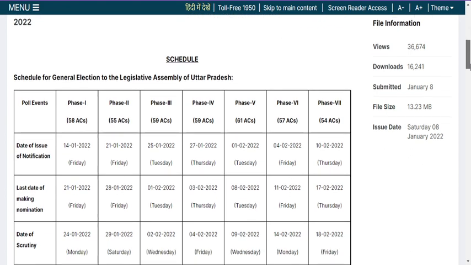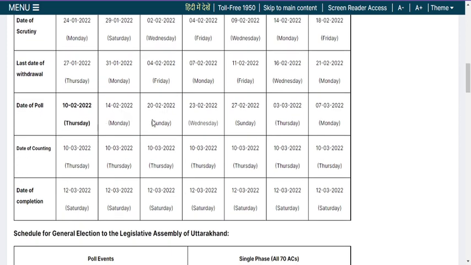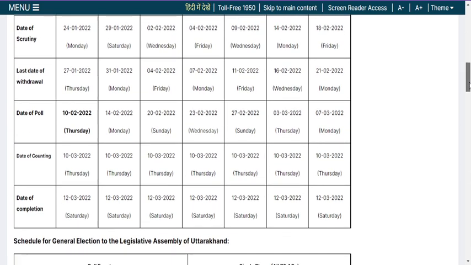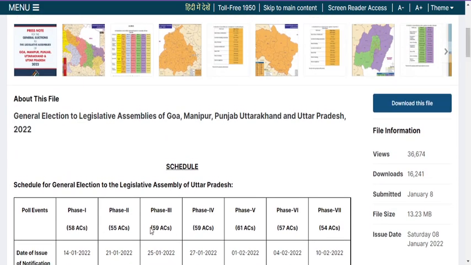If you check the schedule for the general election to the Legislative Assembly of Uttar Pradesh, this informs you of the dates of poll. In Uttar Pradesh it is going to be a 7 phase election, and phase 3 is going to be conducted on 20th of February, Sunday. Here you can see it. On Sunday they are going to conduct the election.